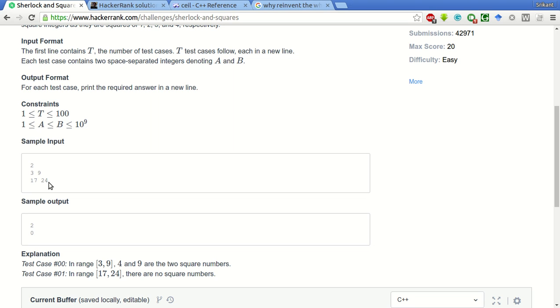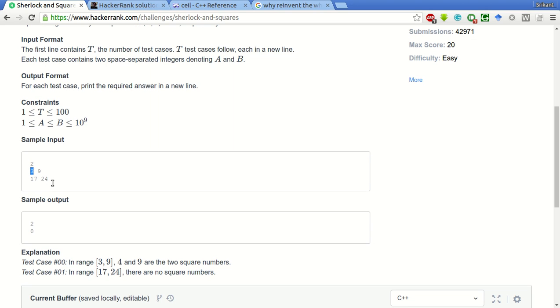The next number, so we have found 2 squared, the next number will be 3 squared, which is 9. So 9 is also in this interval, since both are inclusive, therefore 9 is also a square number. After that we will again increment to 4, and 4 squared is 16, which is greater than 9, therefore we will exit.